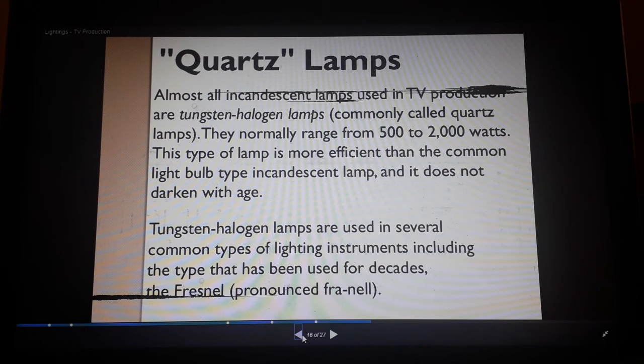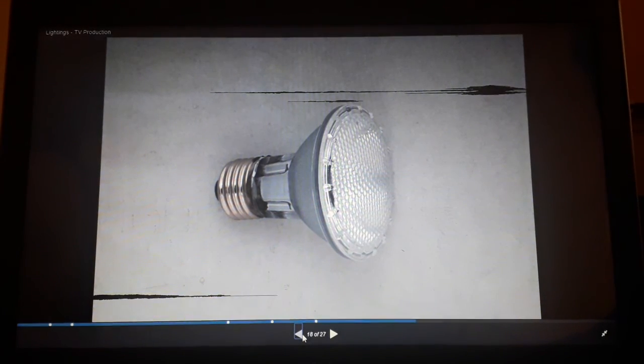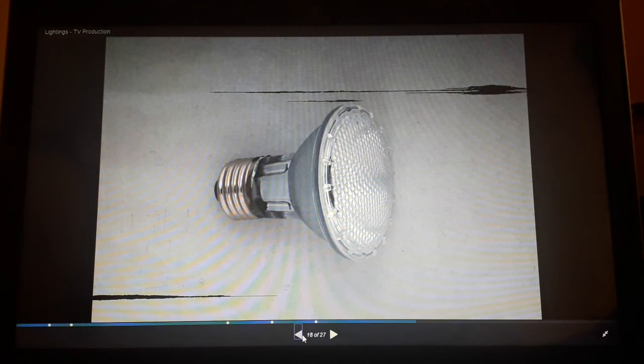Lighting instruments. Quartz lamps: almost all incandescent lamps used in TV production are quartz. This type of lamp is more efficient than the common light-bulb type incandescent lamp, and it doesn't darken with age. This is a quartz lamp image.